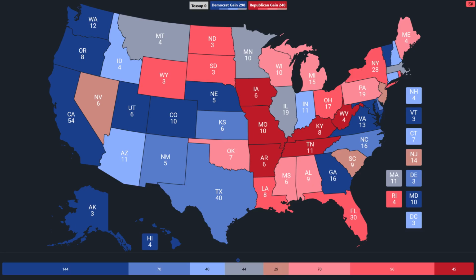We've got Alaska and the West Coast getting bluer, plus Utah through Nebraska, and then Georgia and North Carolina in the Sun Belt. Republicans' more notable gains are going to be in the Rust Belt in the Midwest around Illinois, partly up into the Northeast with New York and New Jersey.